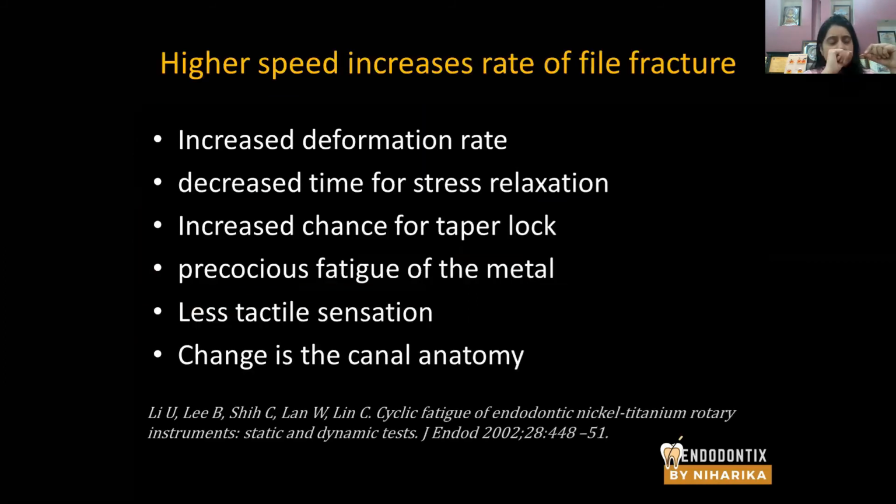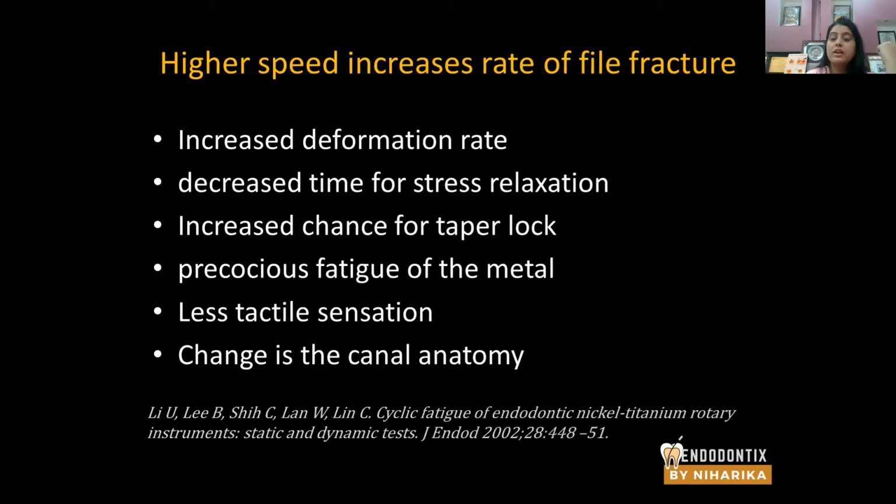But what happens if you use instruments at a higher speed? Their cutting efficiency will be really good, but there is an increased deformation rate because the instrument is subjected to more compressive and tensile stresses. There is a reduced time for stress relaxation. When the speed is extremely high, say 500 or 1000 RPM, the instrument doesn't get time to relieve the stresses created on the surface of the file.